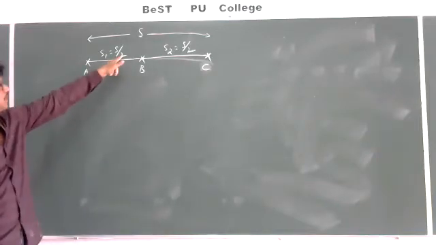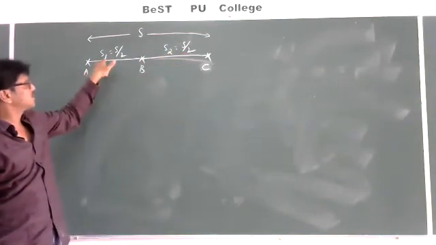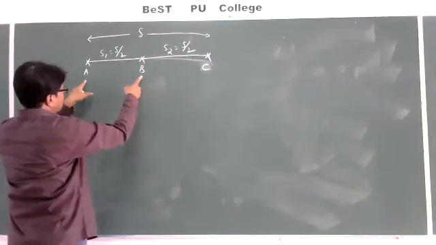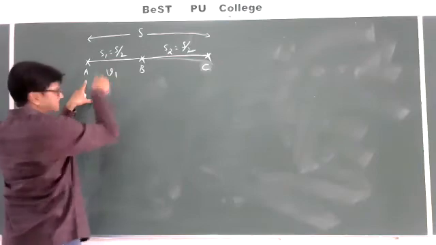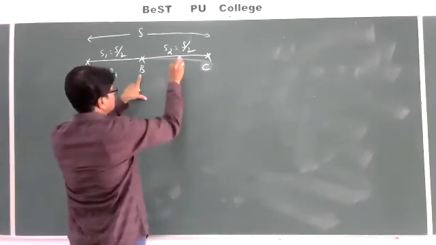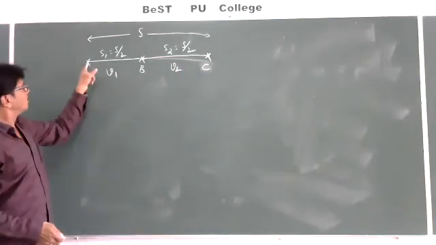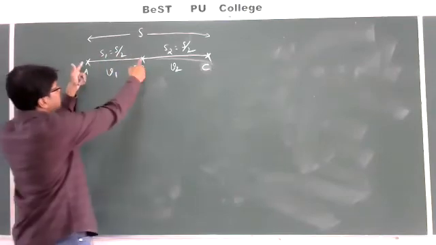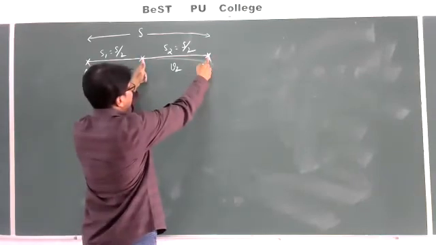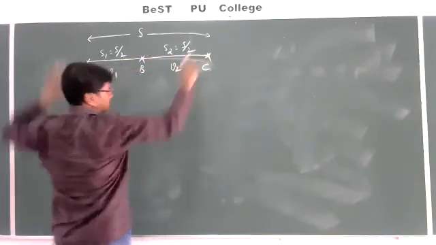The first half is S by 2 and the second half is also S by 2. AB I am considering as S1, BC I am considering as S2. Between A and B, its speed is V1. Between B and C, its speed is V2. So what is the statement he gave? If a body covers the first half of the distance with a speed V1, and the next half with a speed V2, then he is asking us to find the average speed.